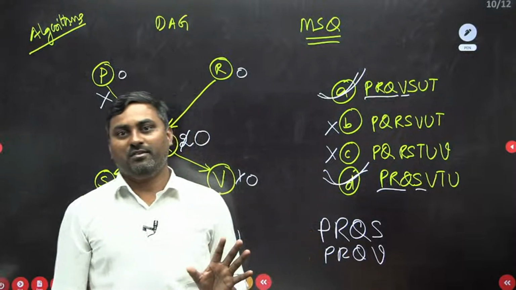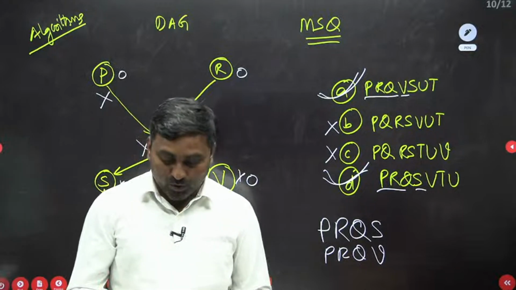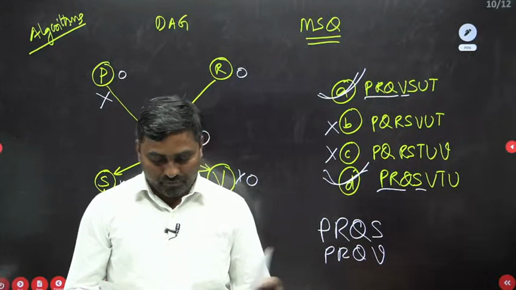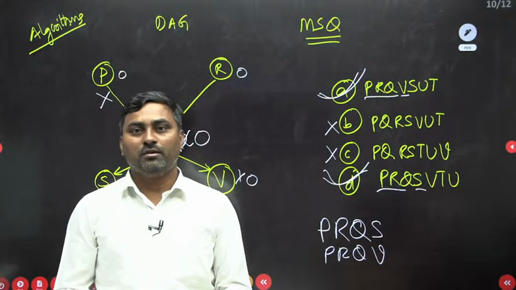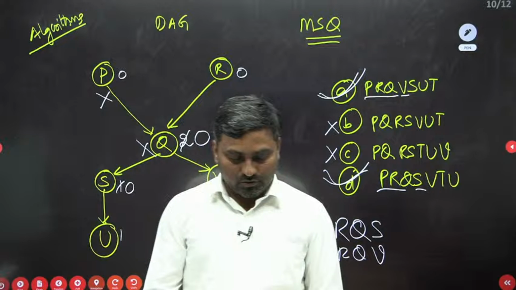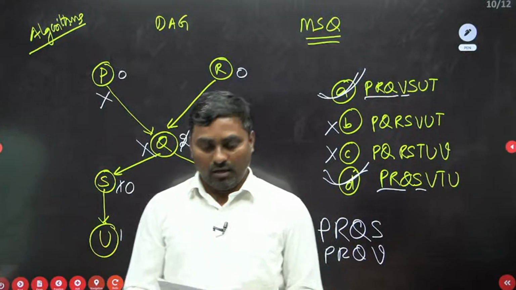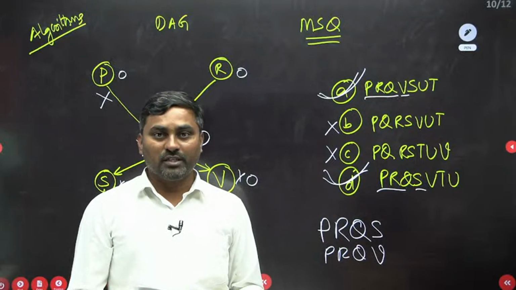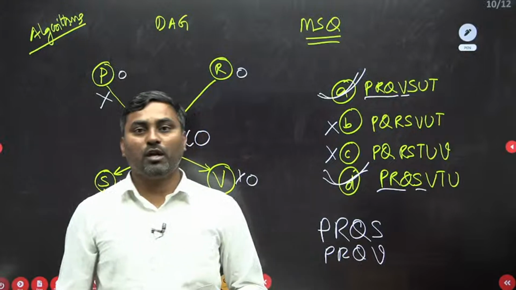I hope most of you solved the paper well. Some more questions will come in this line. Now we are going to solve mathematics and general aptitude questions. I'll invite other faculty, and after some time we will also try to bring more questions from algorithms, programming, data structures and DBMS.